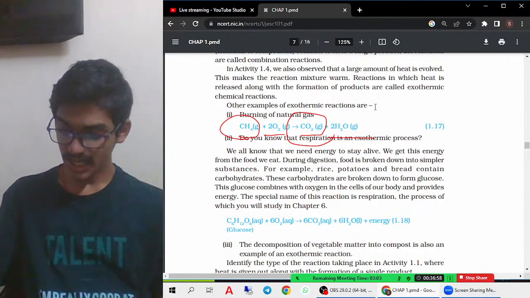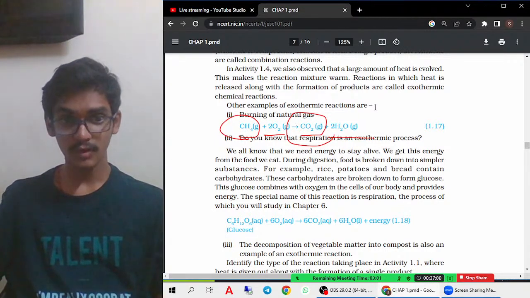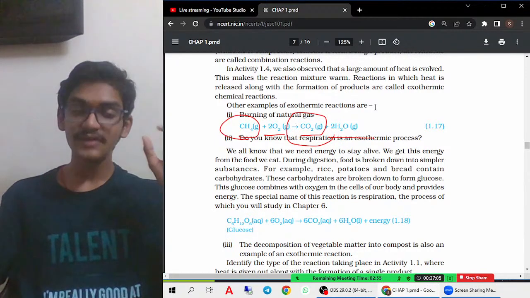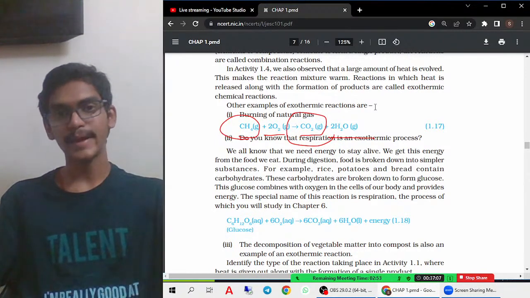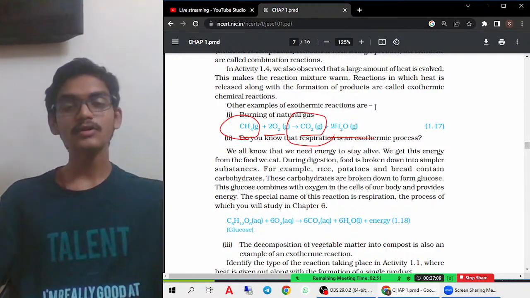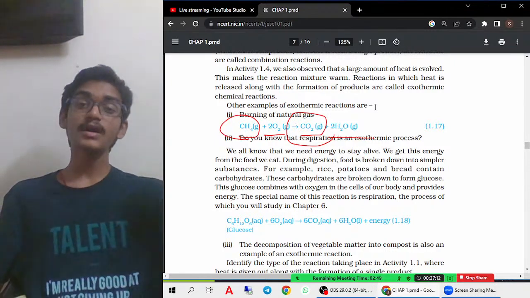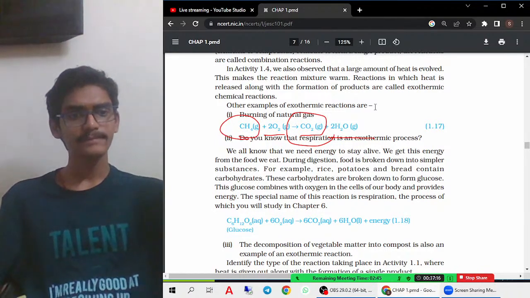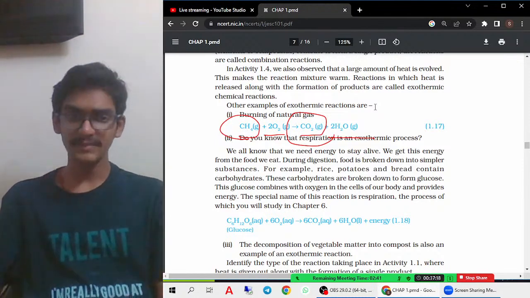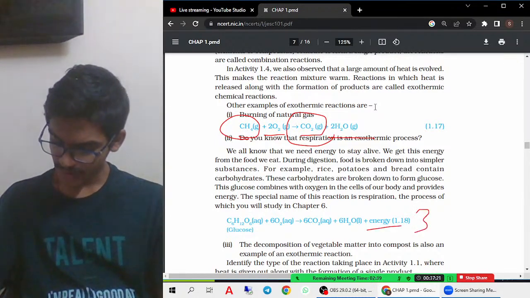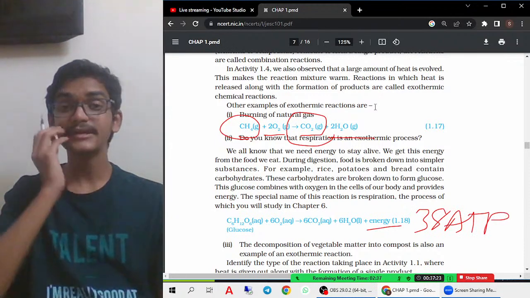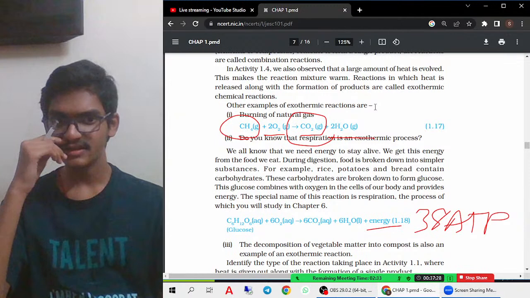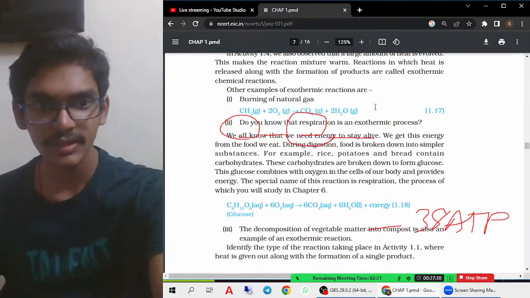And a very important question, as we already learned about the respiration process. Respiration is also an exothermic reaction because it is releasing heat energy. That means when a glucose molecule is converted to pyruvate, reacting with oxygen gas, it forms energy, carbon dioxide and water molecule. Therefore, this is also an example of an exothermic reaction. The energy is 38 ATP in the case of complete oxidation. In the presence of oxygen, 38 ATP molecules of energy are released. This is also an example of an exothermic reaction.